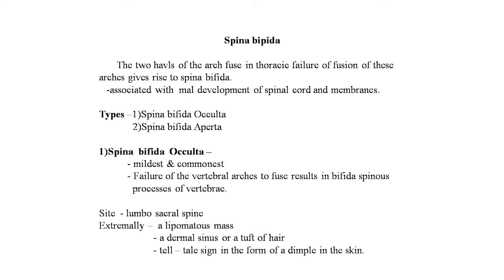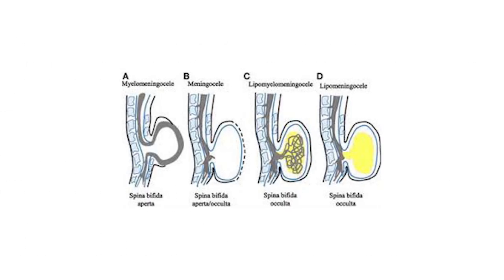Externally, a lipomatous mass, a dermal sinus or a tuft of hair, or a tail sign in the form of a dimple in the skin may be seen. Dear students, here is the image showing spina bifida: A and B showing spina bifida aperta, and the third and fourth images showing spina bifida occulta.